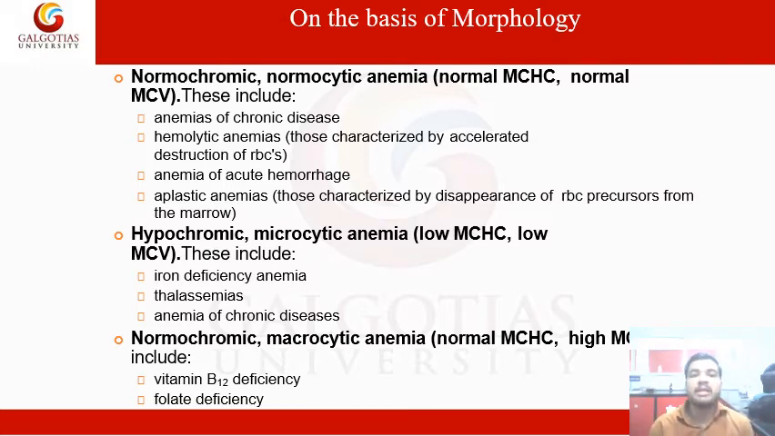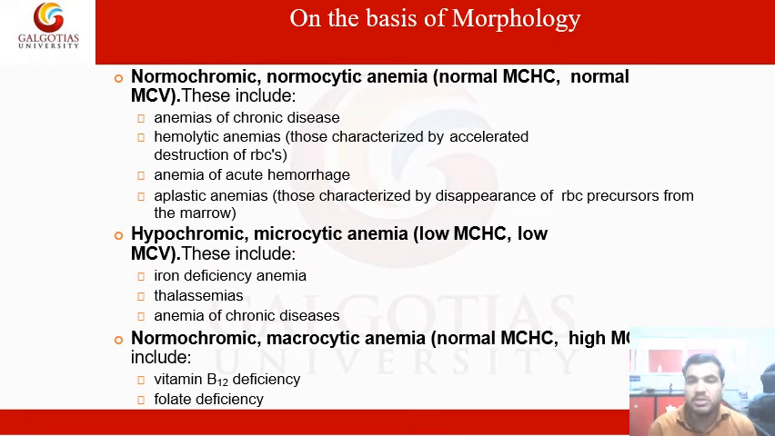Now hemolytic anemia is characterized by the accelerated destruction of RBCs. Means hemolytic anemia is that type of anemia in which the RBCs are destroyed at a very high rate in our body. Anemia of acute hemorrhage: if anemia is caused due to acute hemorrhage in our body, that is anemia of acute hemorrhage. Aplastic anemia is characterized by the disappearance of RBC precursors from the bone marrow.